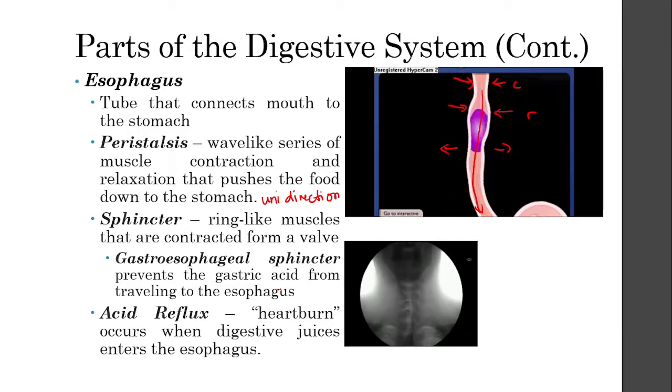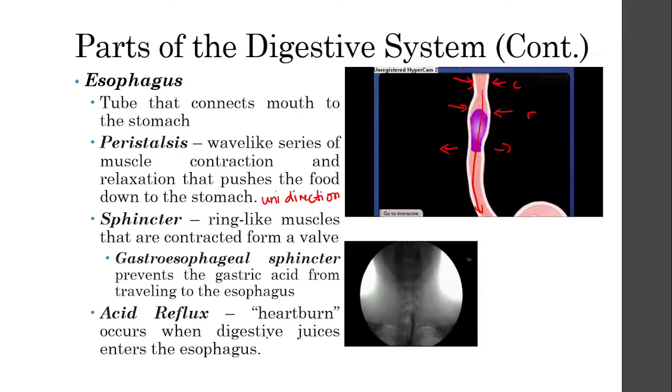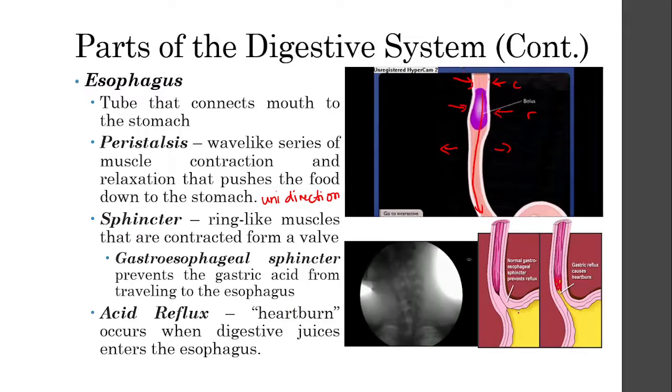Acid reflux is basically when the digestive juices, the hydrochloric acid from your stomach, move from the stomach up into your esophagus, and that's when you feel the heartburn. We also call it heartburn. So this is the gastroesophageal sphincter.